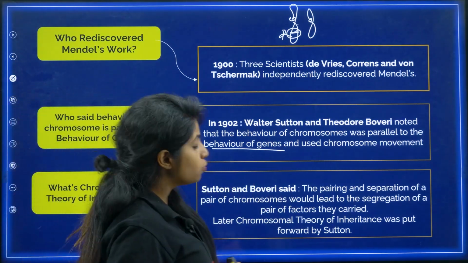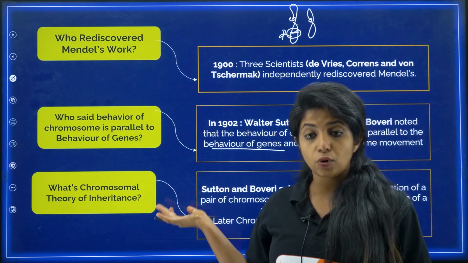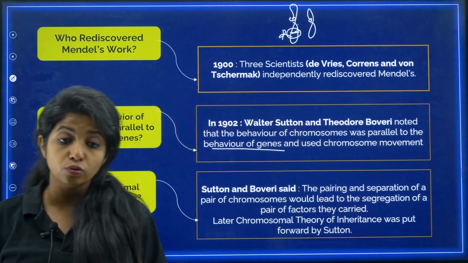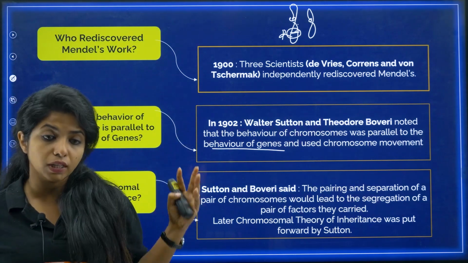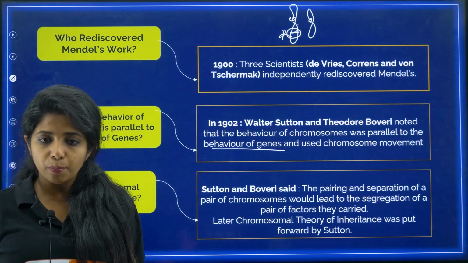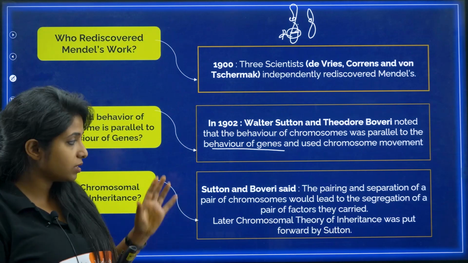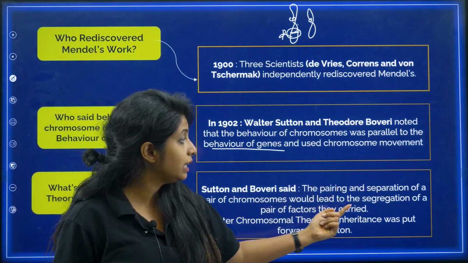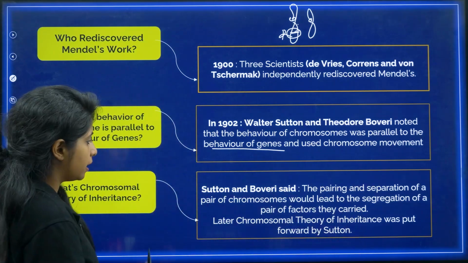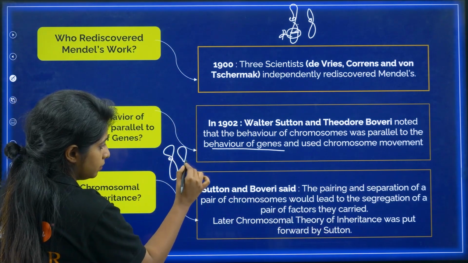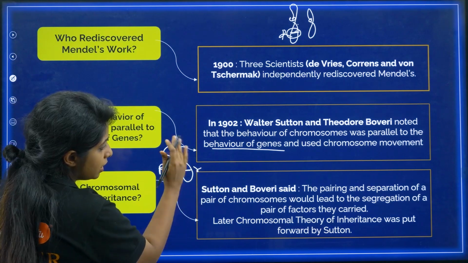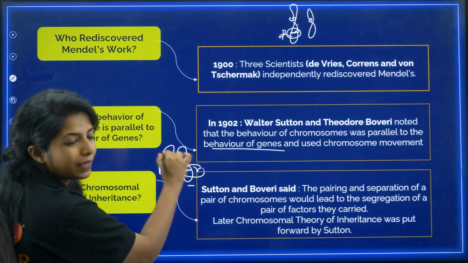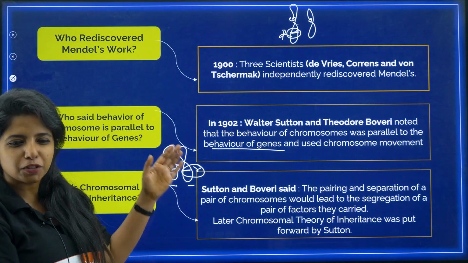Now, the next thing: what's the chromosomal theory of inheritance? On the basis of all this finding, they put down the chromosomal theory of inheritance. Walter Sutton and Theodore Boveri worked on it, but it was Sutton who put it down. Your book states that Sutton and Boveri said the pairing and separation of a pair of chromosomes would lead to segregation of the pair of factors that they carry. That means if these two chromosomes are getting separated, it will also lead to separation of these two alleles. That is the same thing being said here.